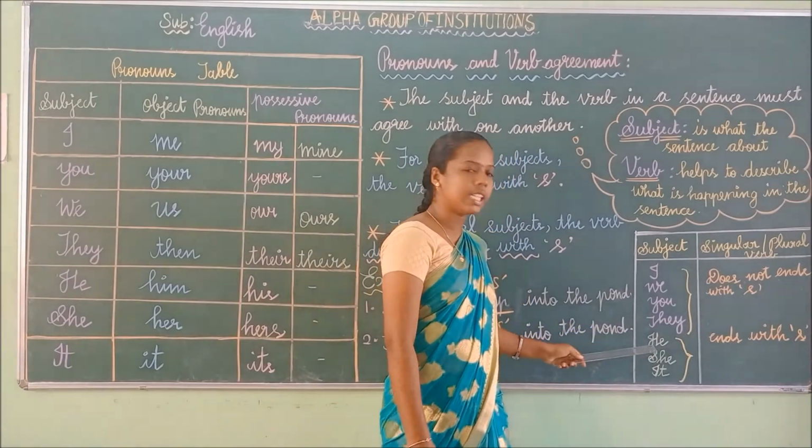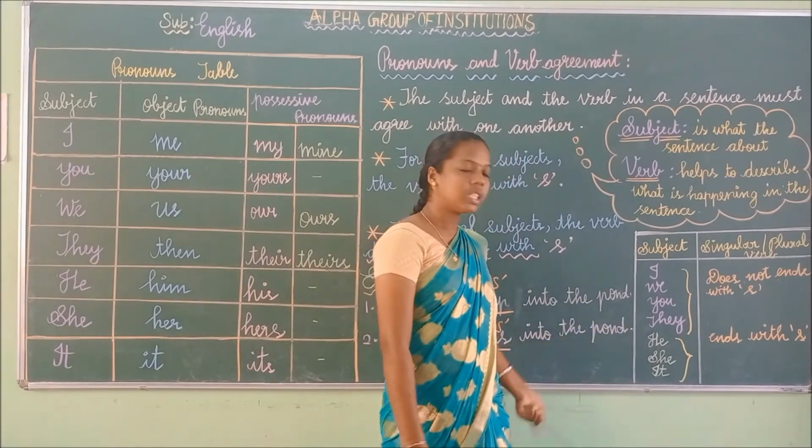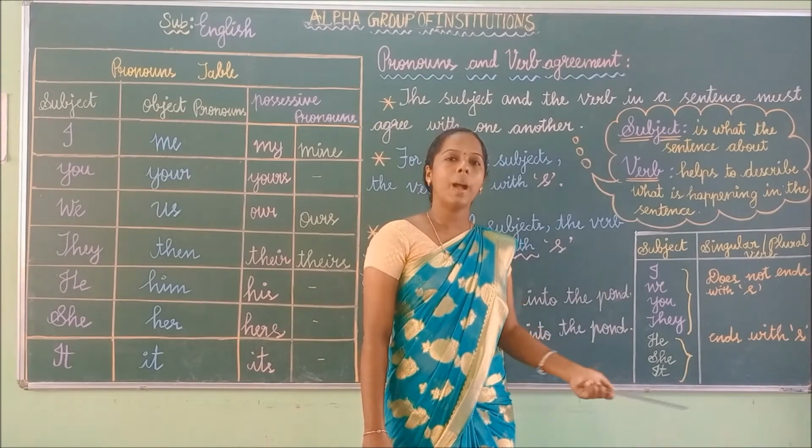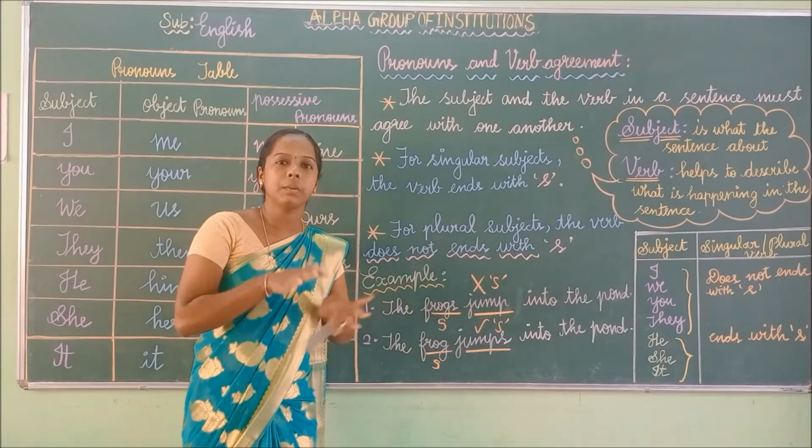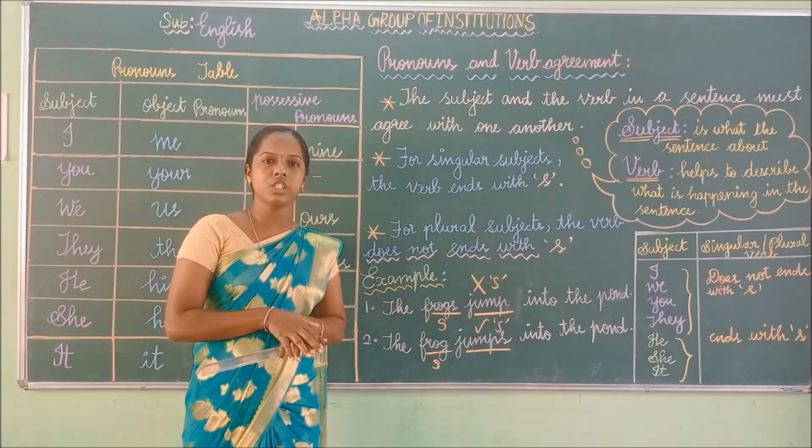He, she, it, these are singular subjects. For a singular subject, the verb ends with s. So the subject and the verb must agree with one another. Have you understood, children?